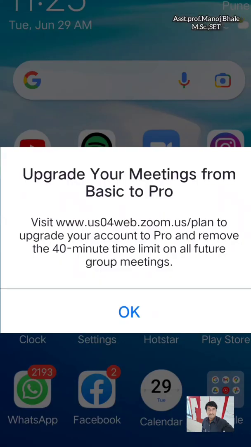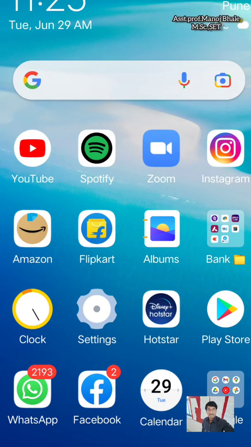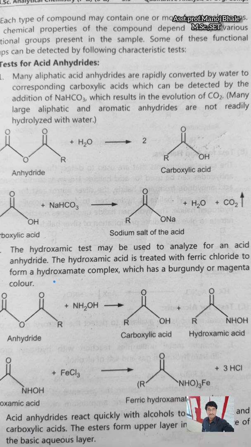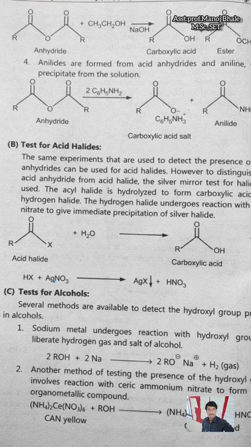So in the test for the acid anhydride, we have already seen how hydroxamic acid reacts with FeCl3 to form the ferric hydroxamate complex. Next, the anhydride reacts with alcohol, ethyl alcohol, and there is formation of carboxylic acid plus ester.